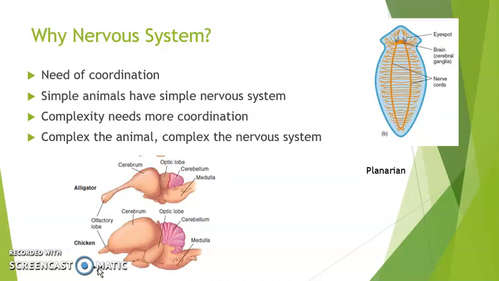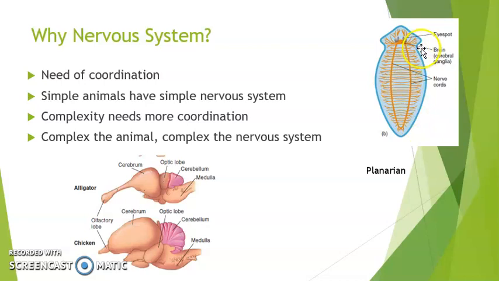You see the simpler-bodied organisms, as you can see here, a planarian, which has a very simple body, just a digestive system and a very simple flattened body. It has a nervous system which consists of nerve cords and a very simple set of cerebral ganglia, and it just has to connect a few tissues and organs to each other.